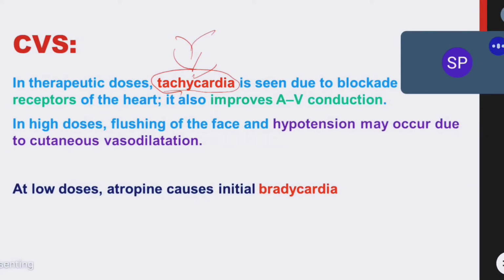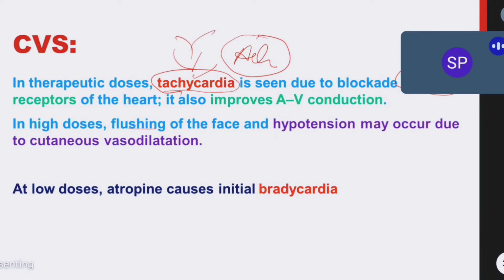Usually that is due to the blockade of M2 receptors. Actually, when M2 receptors are activated, it will cause bradycardia. But when they are blocked, it will cause tachycardia. It is the opposite action of acetylcholine. Anyways, so in high doses it will cause flushing.